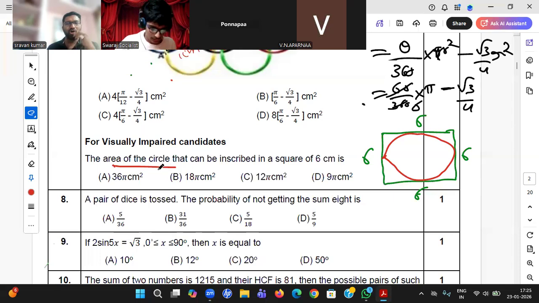Area of circle formula you all know. And see how you can find the radius. Simple question.